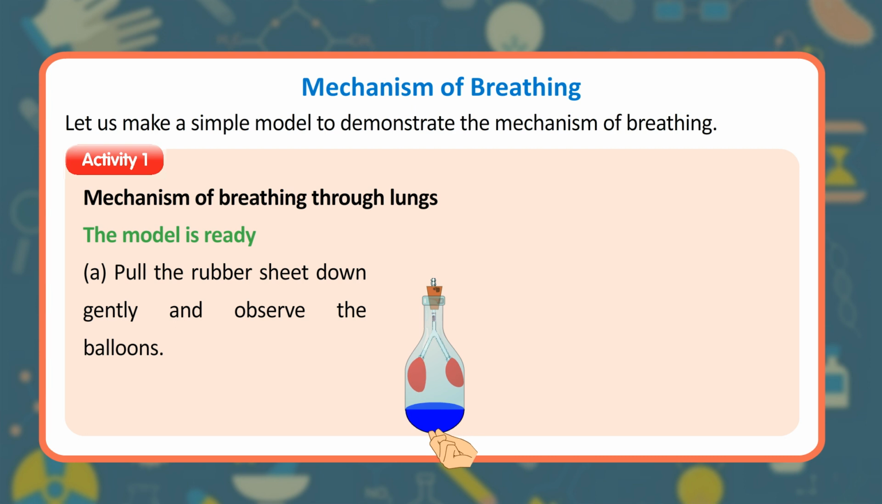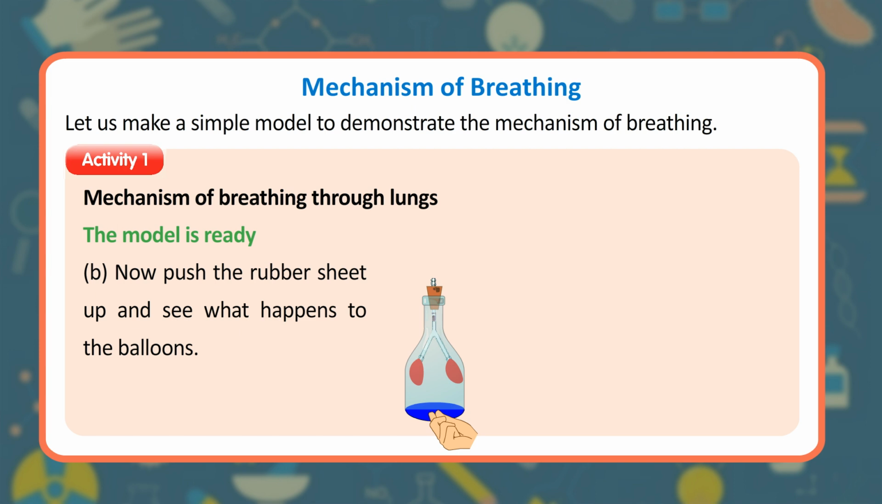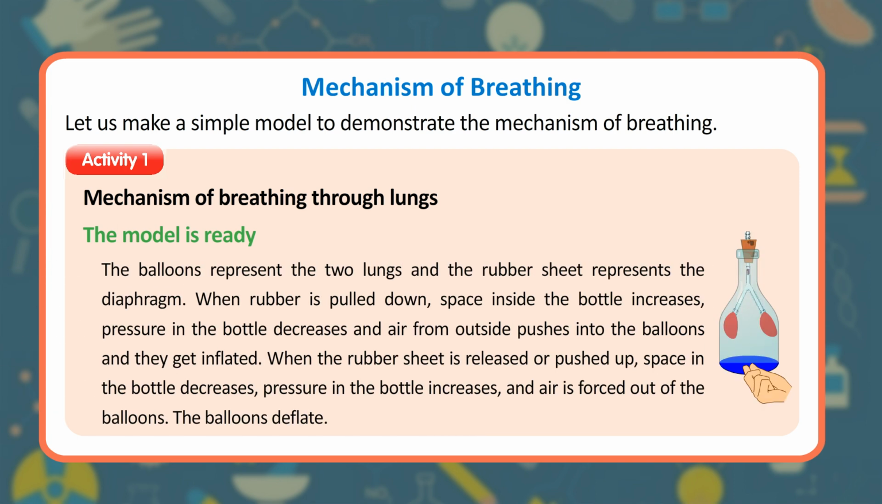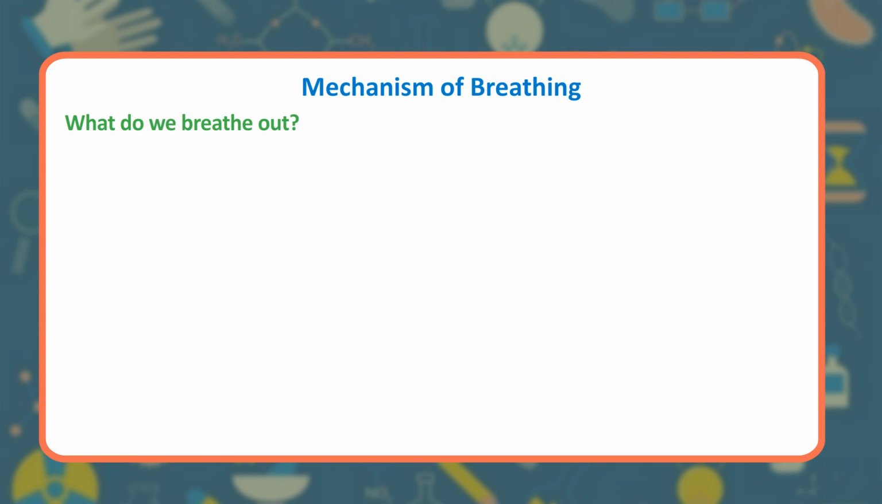A. Pull the rubber sheet down gently and observe the balloons. B. Now push the rubber sheet up and see what happens to the balloons. The balloons represent the 2 lungs and the rubber sheet represents the diaphragm. When the rubber sheet is pulled down, space inside the bottle increases, pressure in the bottle decreases and air from outside pushes into the balloons and they get inflated. When the rubber sheet is released or pushed up, space in the bottle decreases, pressure in the bottle increases, and air is forced out of the balloons. The balloons deflate.